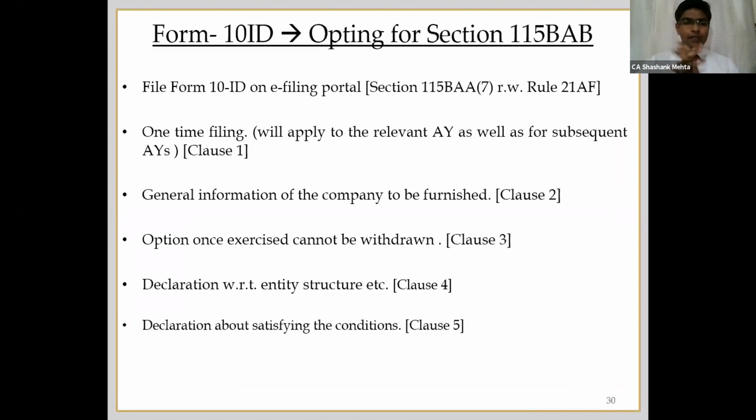In clause number 2, you have to fill up the general information of the company. Once the option is exercised, it cannot be withdrawn, similar to 115BAA. Then in clause number 4, you have to give a declaration of the entity structure. There are certain conditions which we'll see in the forthcoming slides, that you should not be an entity which is formed by way of splitting up, reconstitution, etc. So that is the point which you have to declare. Then a declaration about satisfying the conditions: whatever conditions are there for opting for this section, you have to declare that yes, you are complying with all those conditions.